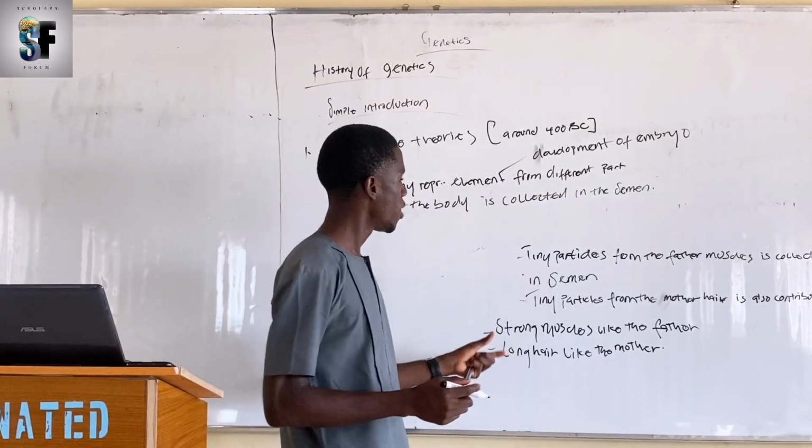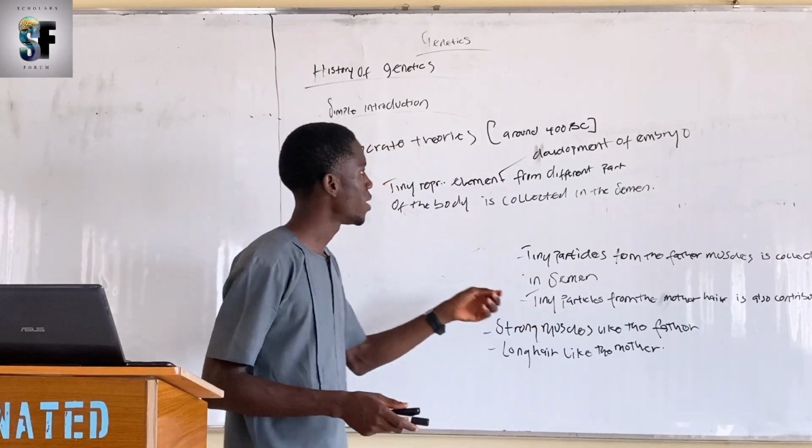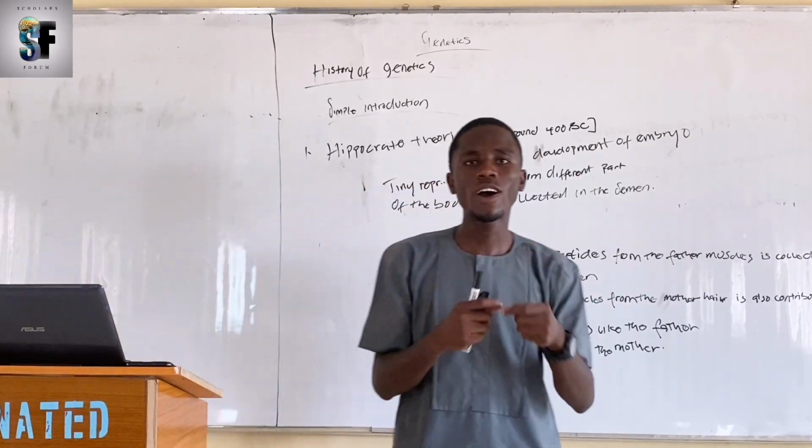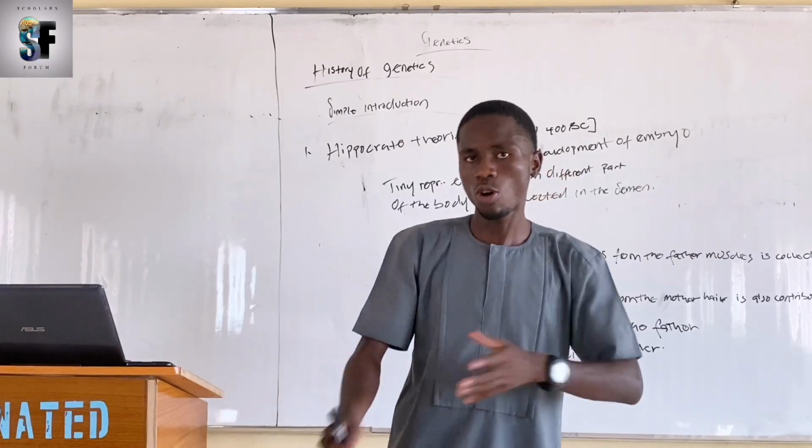That is what Hippocrates proposed in his theory. That is, there is transfer of actual body parts from parents to offspring.